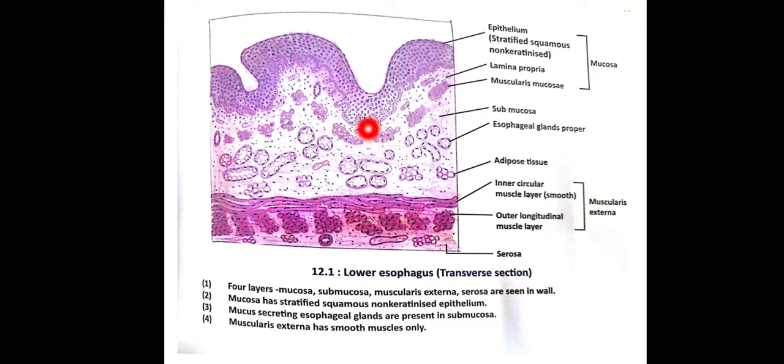So the 4 layers of the esophagus are mucosa, submucosa, muscularis externa and serosa, which is seen in the diagram. The mucosa has stratified squamous non-keratinized epithelium. Mucus secreting esophageal glands are present in the submucosa here.